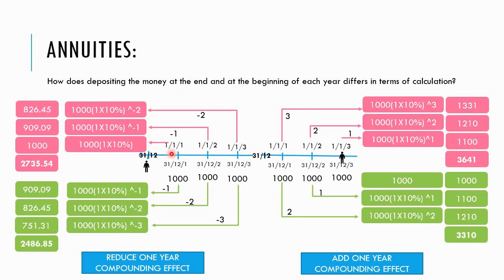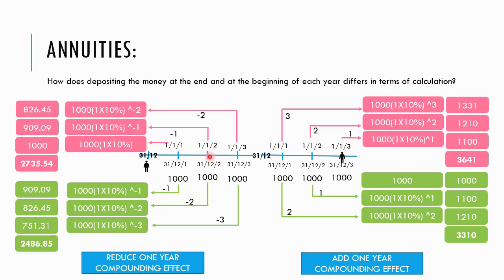Okay, but if you are calculating the present value of these cash flows using the annuity due, which means you deposit the money at the beginning of each year, see here, 1st January, 1st January, and 1st January. So you can see that on the first year, you deposit the money for the first year, and you want to know the value at the end of year 0. So this is just 1 day. The time spent here is only 1 day, so it is not entitled to have any compounding effect. So we take it as it is, which is 1000.